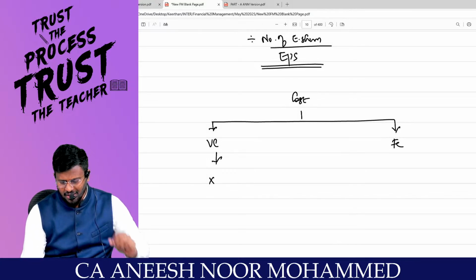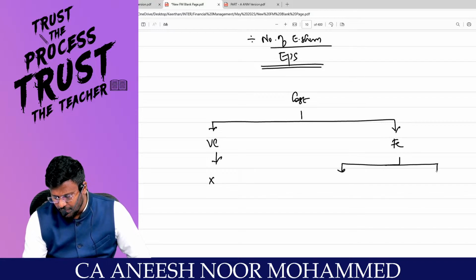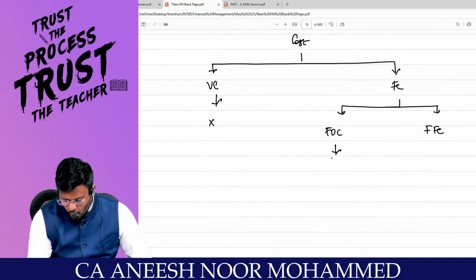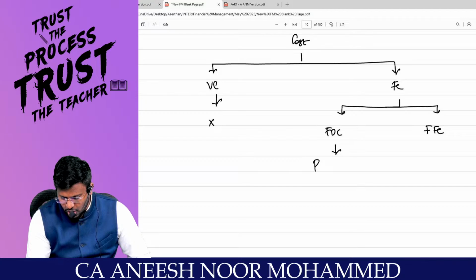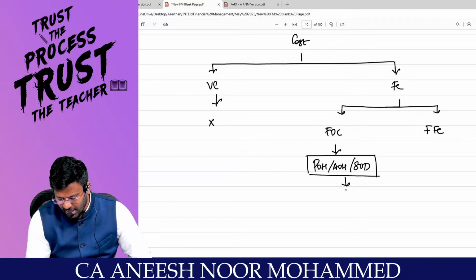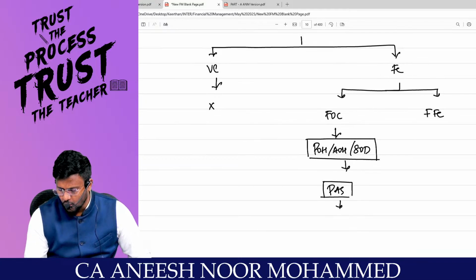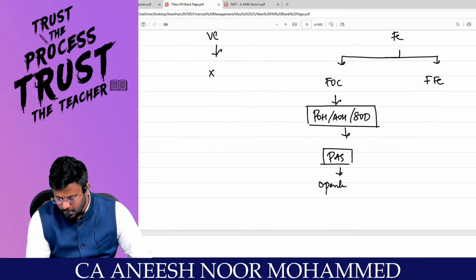What this chapter is saying is that fixed cost can be classified into 2 categories. Number 1, fixed operating cost, and number 2, fixed financial cost. Fixed operating costs are such as production overhead, administration overhead, or selling and distribution overhead. These 3 overheads I am incurring because of operating the business. Are you all really with me?